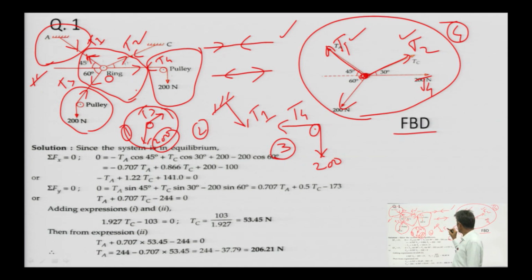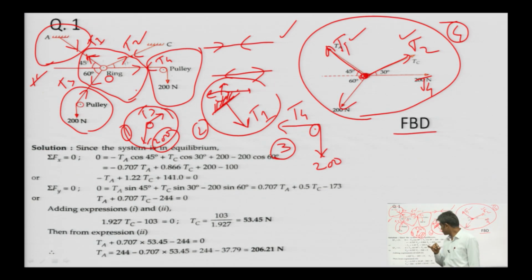Similarly, this value of T1 will represent all support reactions at this fixed support. We know that at the fixed support we have 3 types of unknown reactions: vertical, horizontal and moment. So, the support reaction at that point can be calculated with the help of this free body diagram number 2.